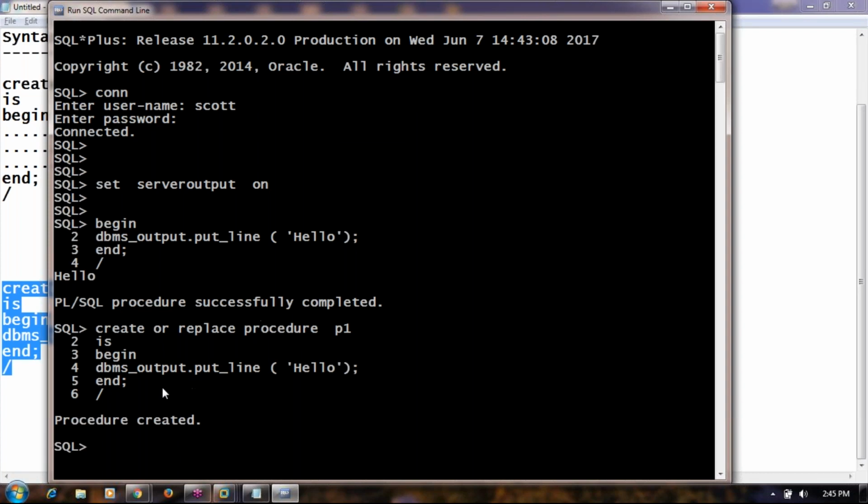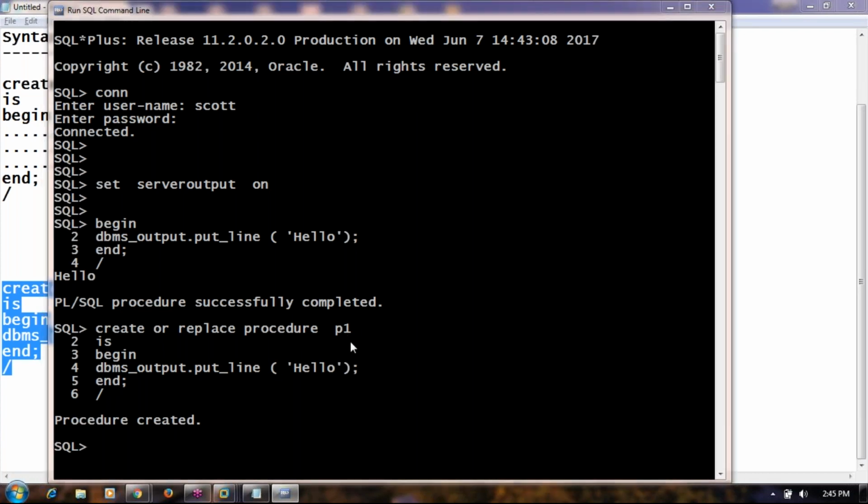Look at the output of this code. Procedure created. Jamal, in this example, what is the name of the procedure? P1. And where is the output hello? It is created, it is not executed. The procedure is created. That means the program has been permanently stored with the name P1.